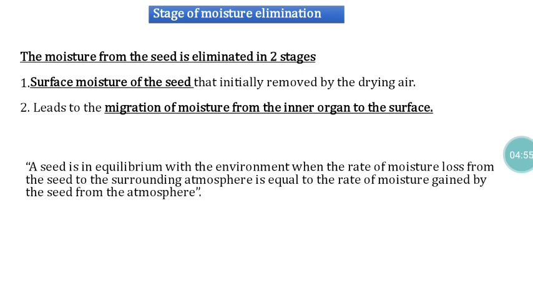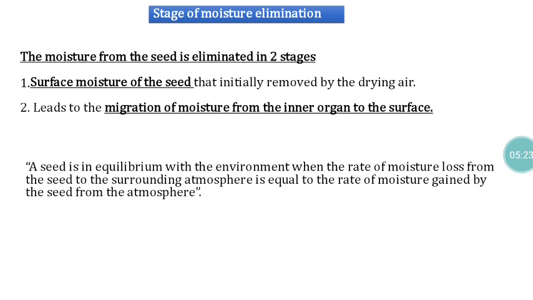In the drying process, there are actually two steps. In the first step, we adopt a strategy to expose the seeds to surroundings with a lower relative humidity. At that time, whatever moisture is available on the surface of the seeds will be eliminated. Because of that elimination, there will be a moisture imbalance within the seed system, that is, between the outer surface of the seeds and the inner core of the seeds.